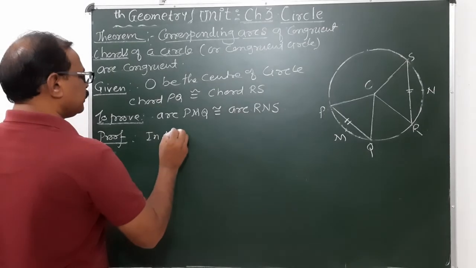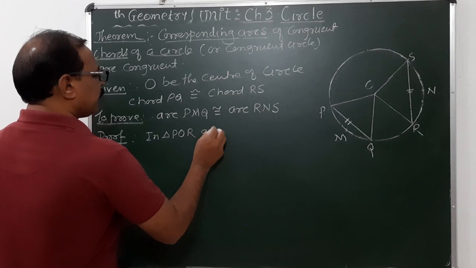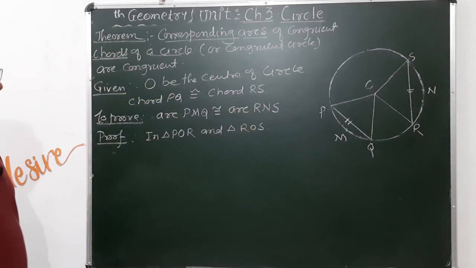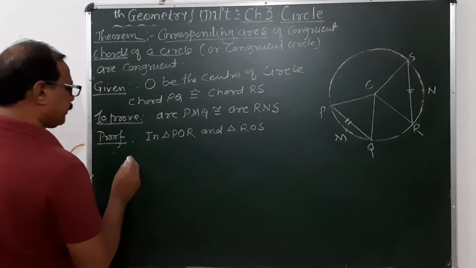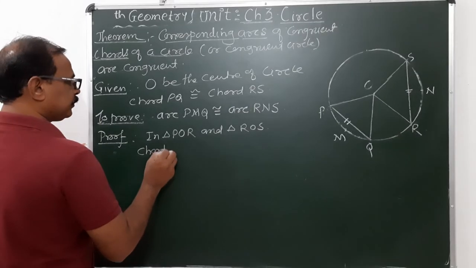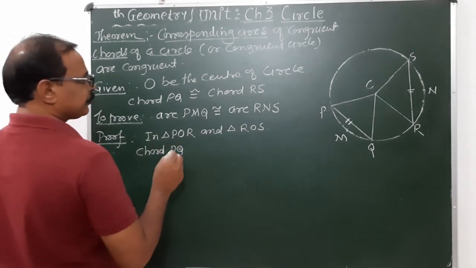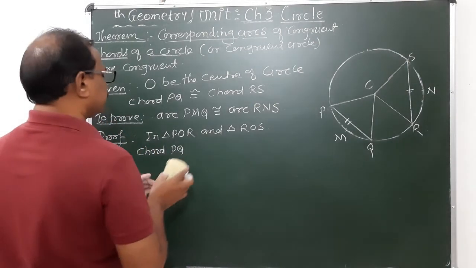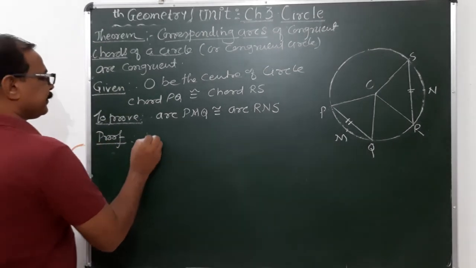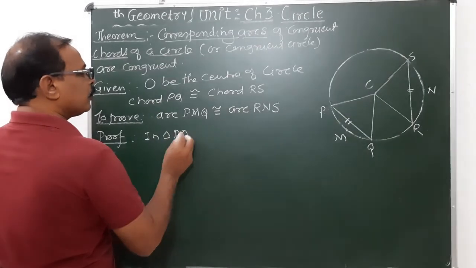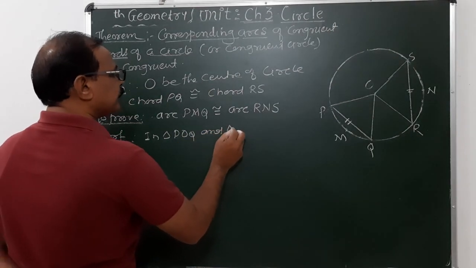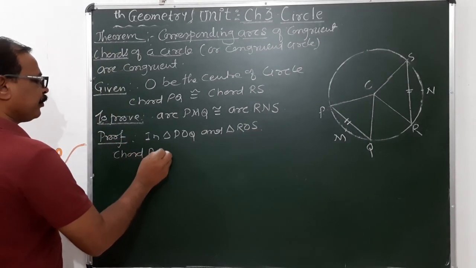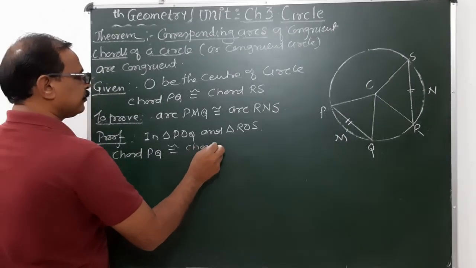In triangle POQ and triangle ROS, chord PQ congruent to chord RS.